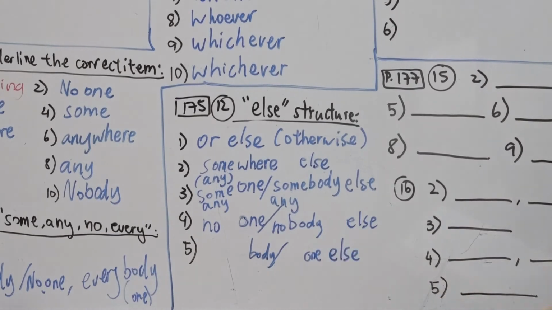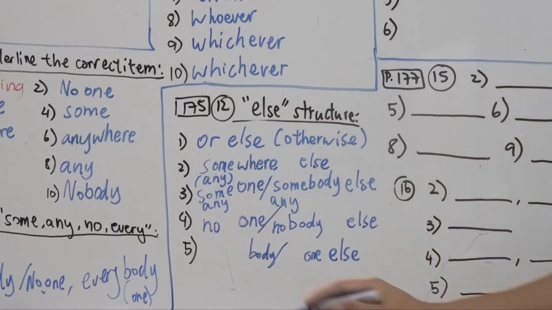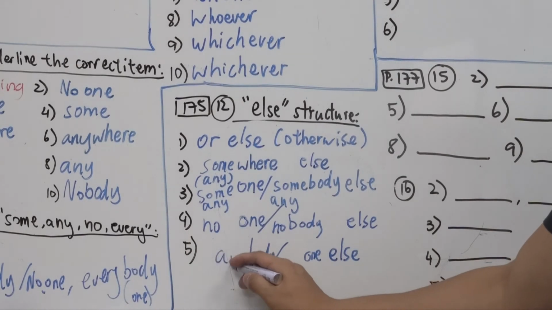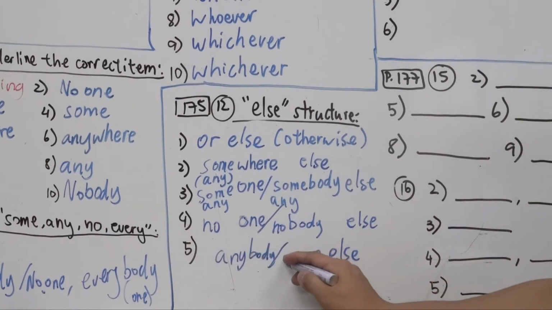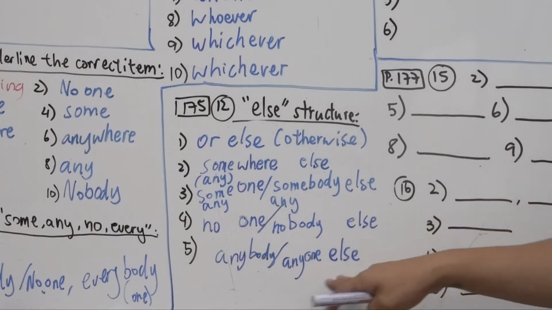Alright? So he's not sure if somebody, are we expecting a very specific type of person or a friend of his? Or everybody, all of the people? That's why he only bought 2 tickets? No, right? It should be anybody or anyone. Right? So this means, out of all of his friends, he wasn't expecting anyone. Just any of his friends. Whichever of his friends want to join, they can join him. So anybody or anyone else. Okay?